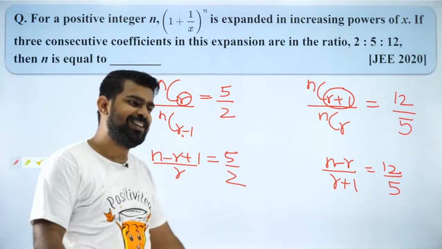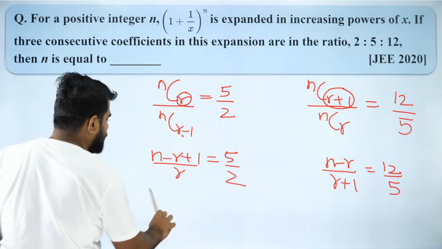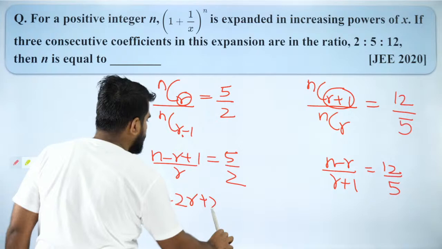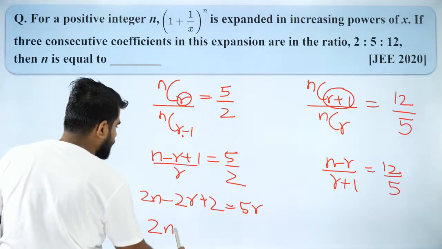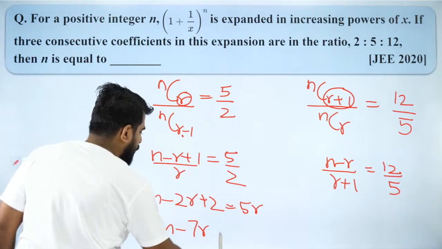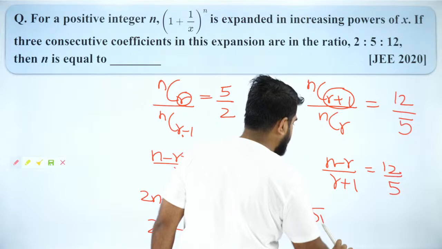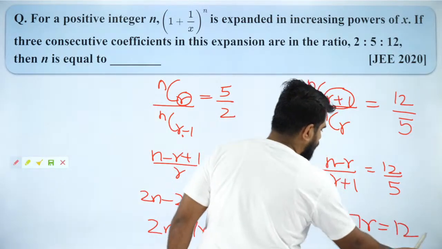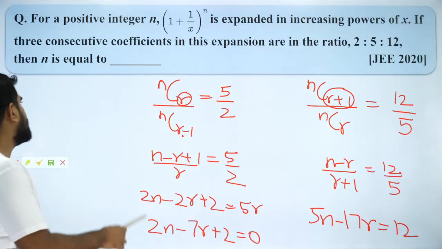Don't worry, tonight. So coming back to this question, you can solve it because it is just two linear equations in two variables. I hope you guys realize that. Okay, so what will you get? You will get 2n minus 7r plus 2 is equal to 0. And here what will you get? You will get 5n minus 17r is equal to 12. So two equations, two unknowns, solve it and get me the answer. Can you guys please do it?